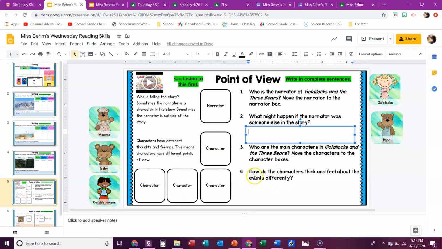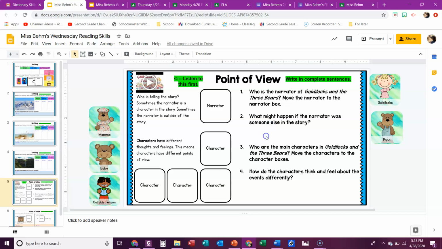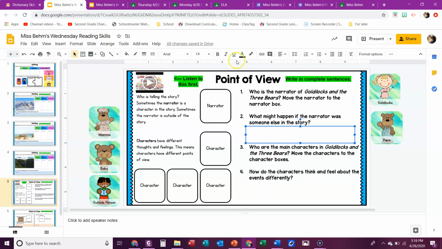And then lastly, how do the characters think and feel about the events differently? So think about, how would they feel? How do they see the world? They see it differently, right? So Goldilocks, I don't know what's happening here. Hold on. I'm trying to make it so it's easier for you guys to see. There we go. If I didn't have that, then you wouldn't have been able to see the boxes, right?